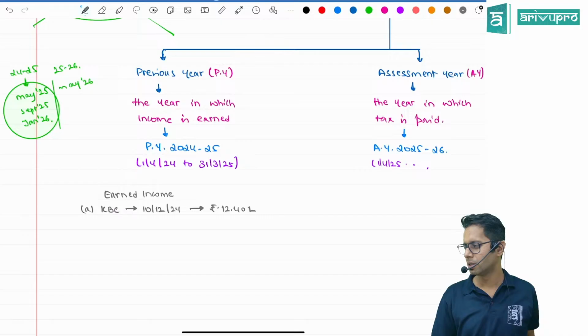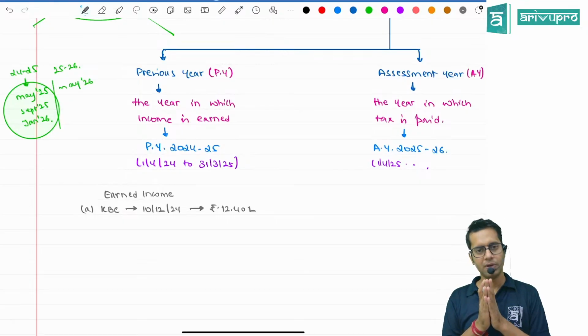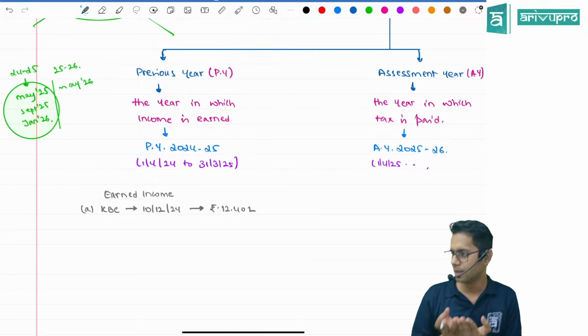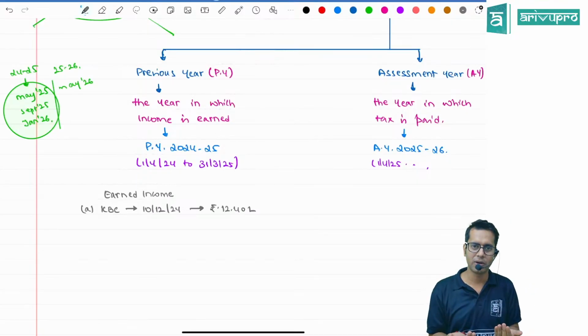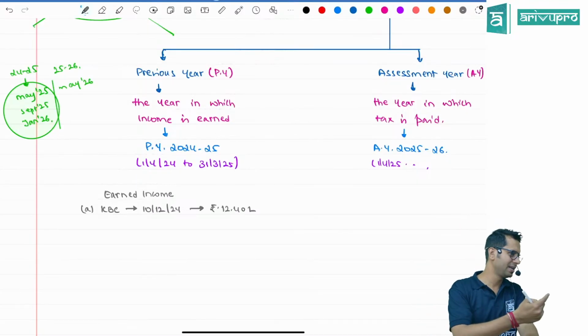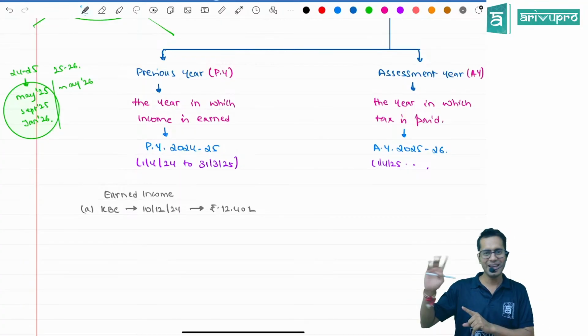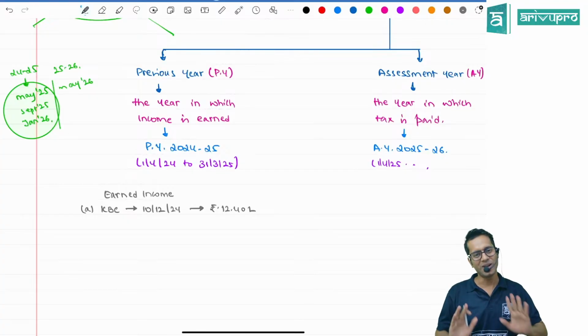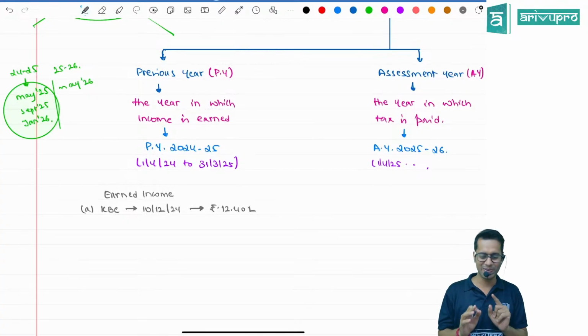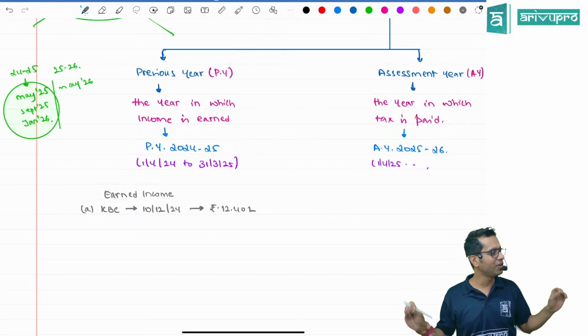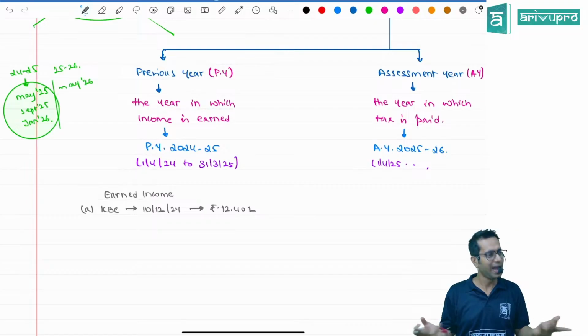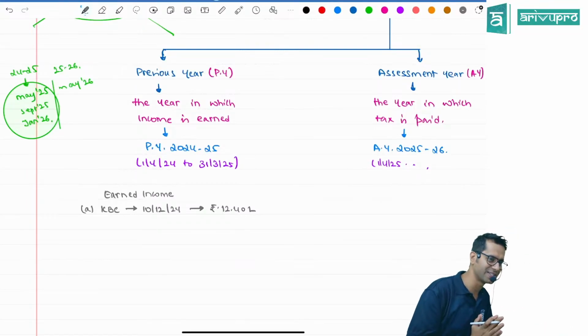When is tax paid? We will learn everything. Please note, I did not study that chapter today. When I come to that chapter, I'll come and teach. I'll study that chapter and come. That day I'll teach you. Today, whatever I have studied, I'll teach only that. Please, future questions you should not ask. When will we have a baby child? I don't know, I should get married for that first.